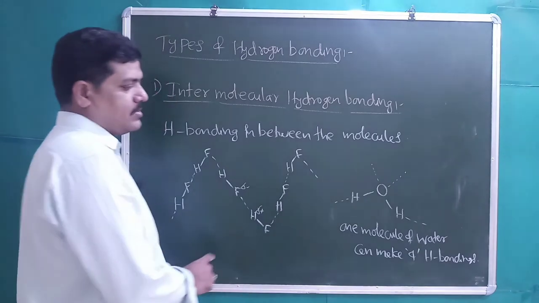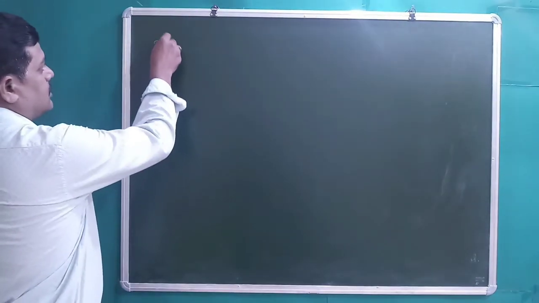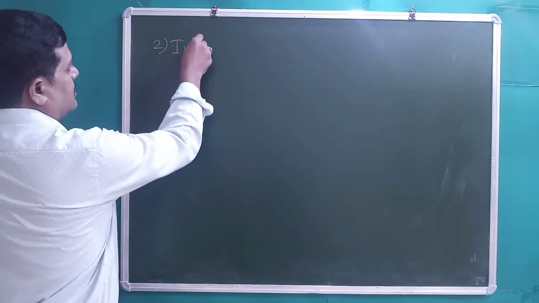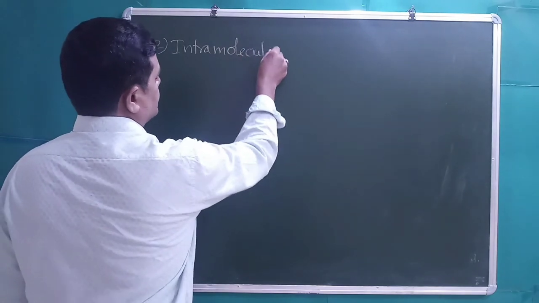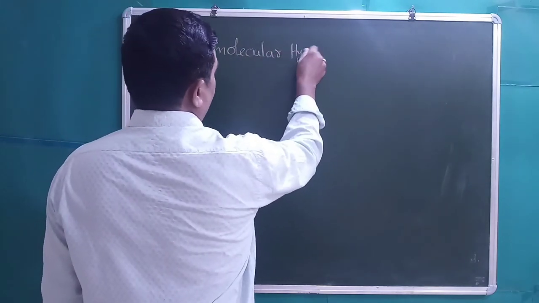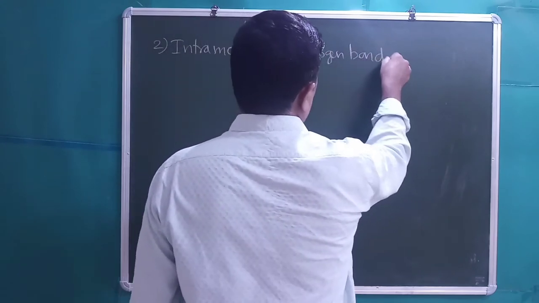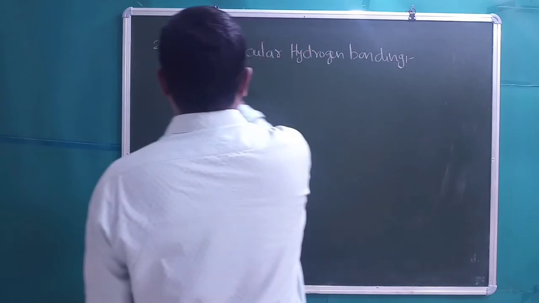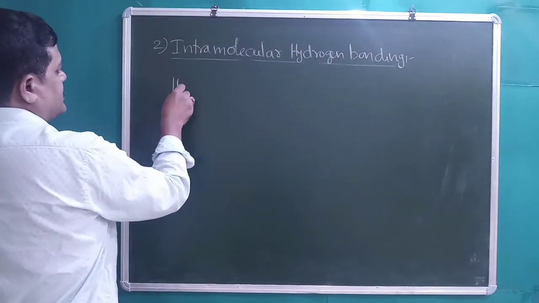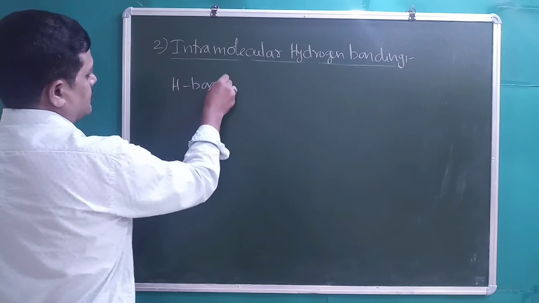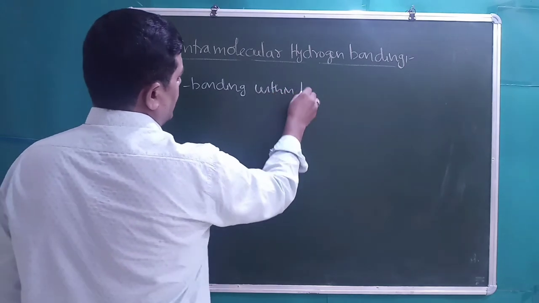Students, let us discuss the second type of hydrogen bonding. Intramolecular hydrogen bonding. H bonding within the molecule.